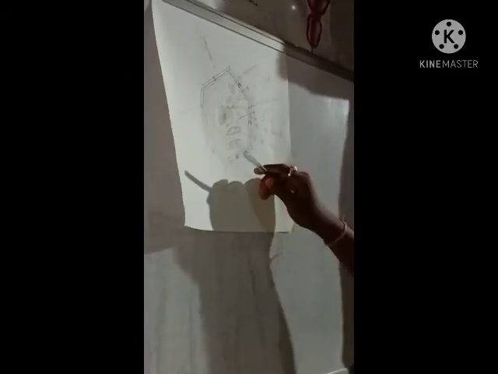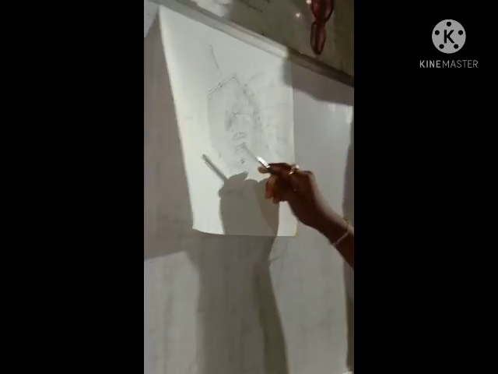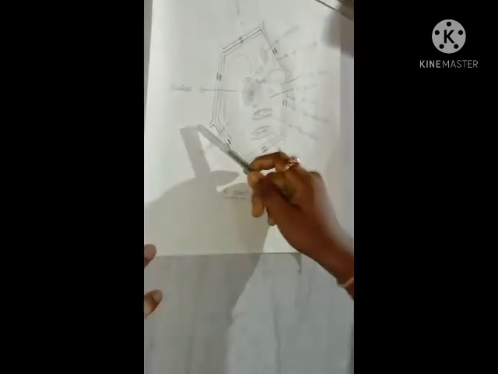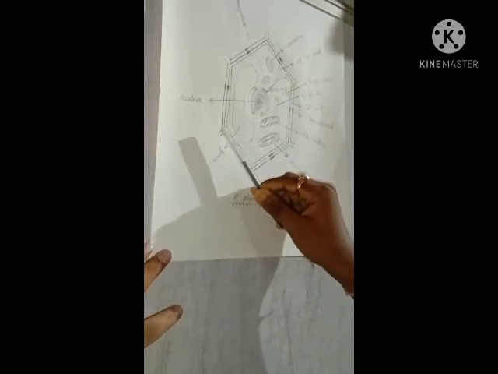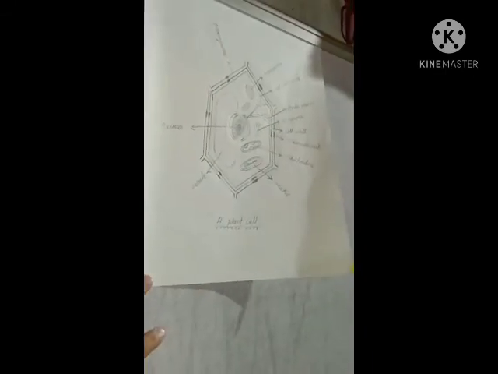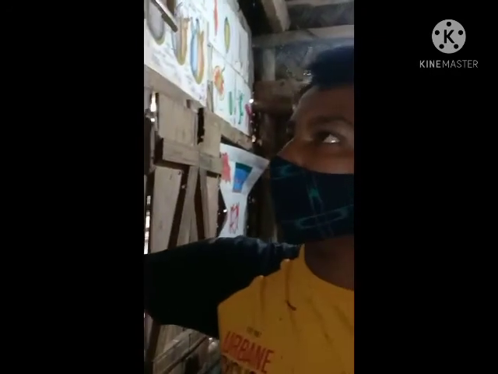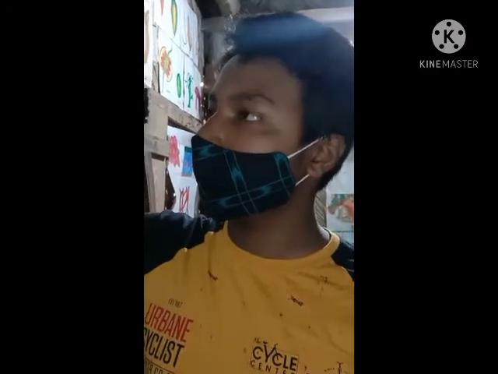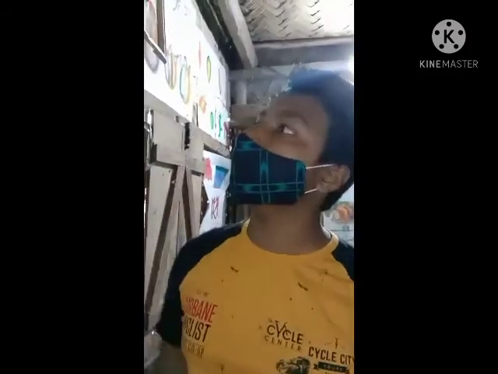Then, in the center of the plant cell, there is the nucleus. It is well developed and acts as a director or brain of the cell.